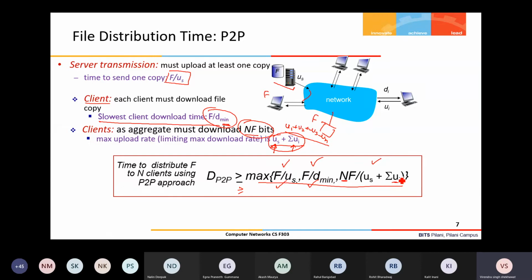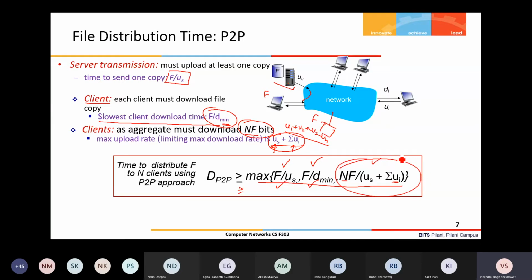Client-server architecture is not scalable, meaning whatever capacity you give a server, it will become a bottleneck beyond a certain number of users. One server maybe can support 100 users, another maybe 1000 users. You can have a server with 10,000 users, but you cannot have a server with infinite capacity. That's not possible, right? So in that sense, any client-server architecture is not scalable, particularly for a large client base or a large number of peers.